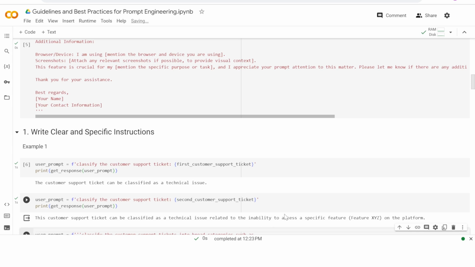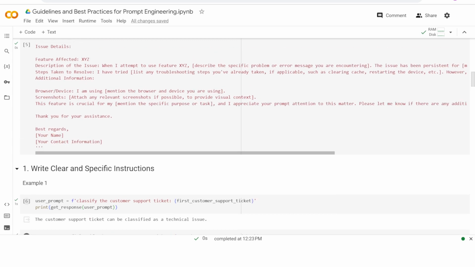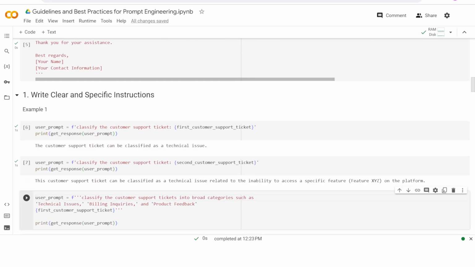Now imagine what would happen if there were millions of such tickets. There will be so many classes that it ends up defeating the whole purpose, right? In all likelihood, you need this classification because there are different people who can deal with these tickets based on this classification. So you ideally want it to be classified into 2 or 3 different categories. So what we need to do is write that specific instruction to the model so that it can do exactly that.